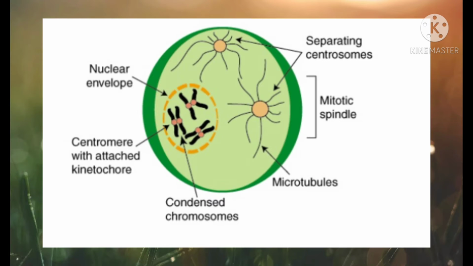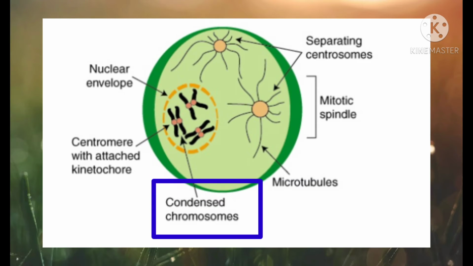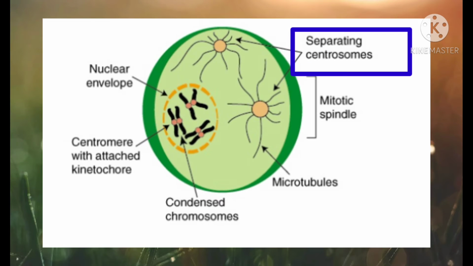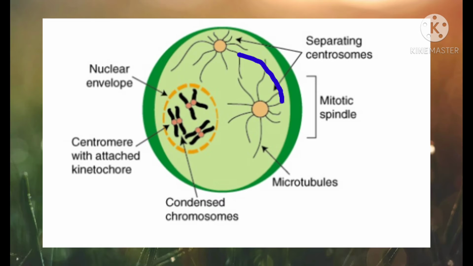First phase, prophase. In prophase, condensation of the basically thin thread-like chromosomes starts. Due to this, they become short and thick. They start to appear along with their pair of sister chromatids. The centriole duplicates and each centriole moves to the opposite poles of the cell. The nuclear membrane and nucleolus start to disappear in the prophase stage.